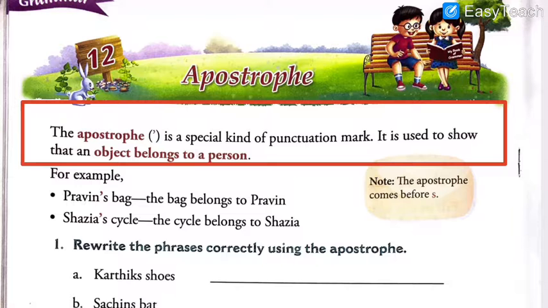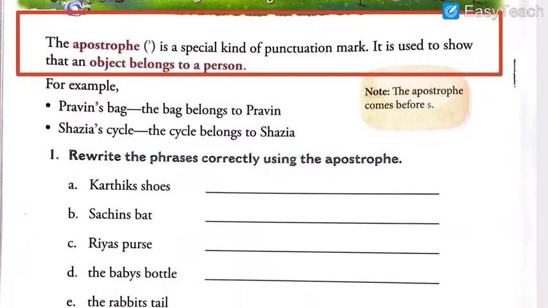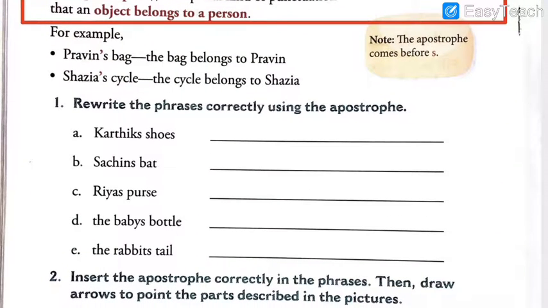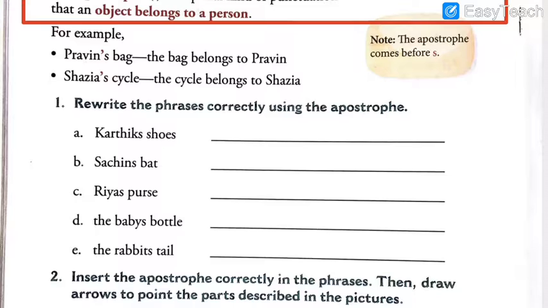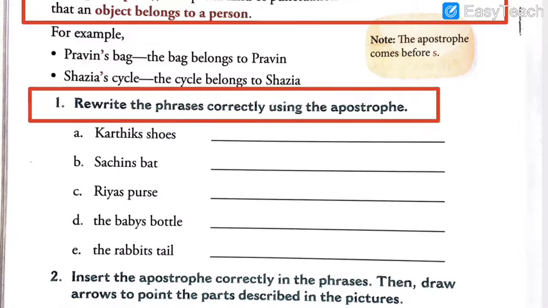Okay, so now let's try to solve this exercise. No worries, I am here. Students, those who are solving it in the rough book, give the heading Exercise 1: Rewrite the phrases correctly using apostrophe. Write this full heading.